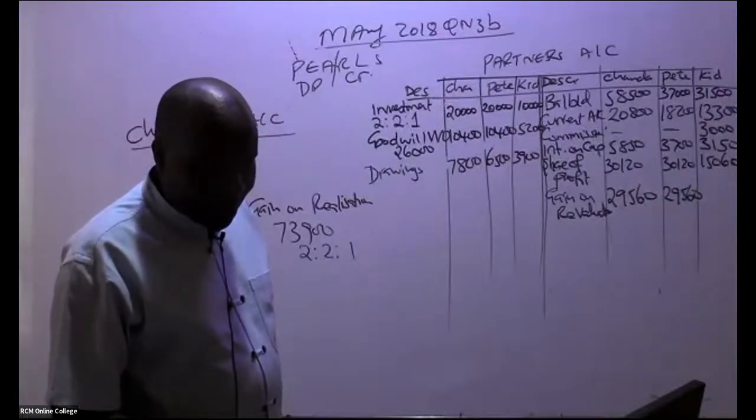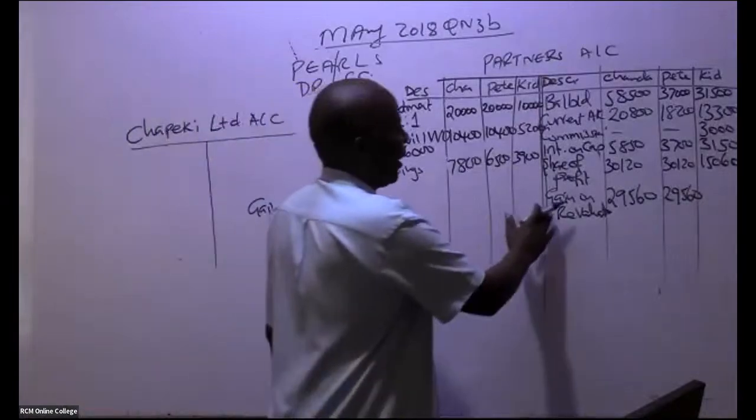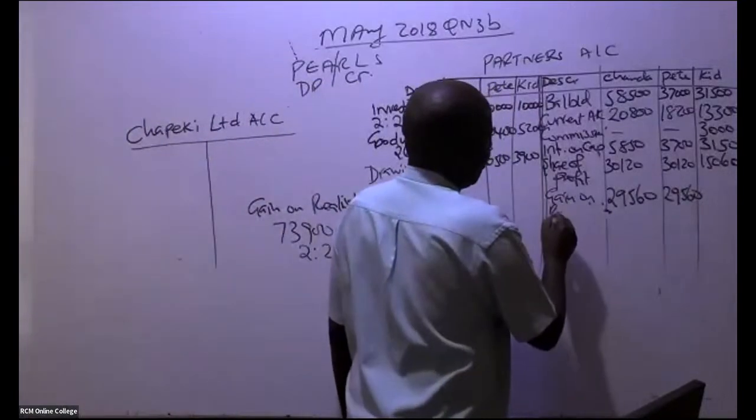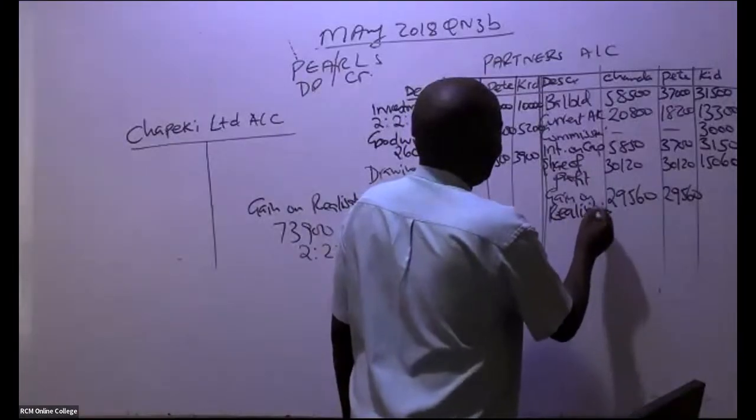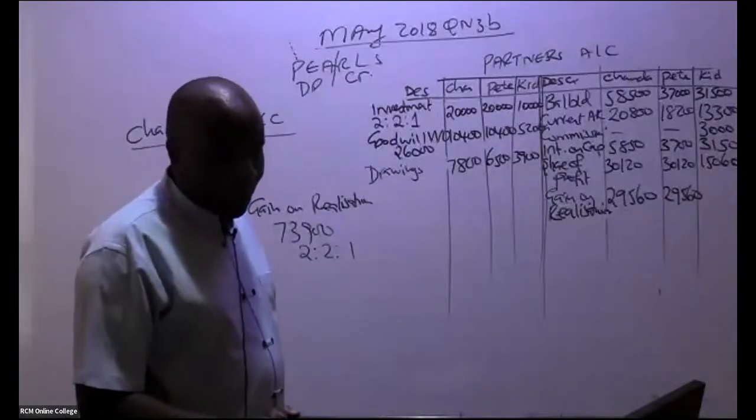These are the smaller ninja. Yeah, remember it's gain on realization, not revaluation. It's gain on realization. You're a very good student. So this smaller ninja gets 14,780.